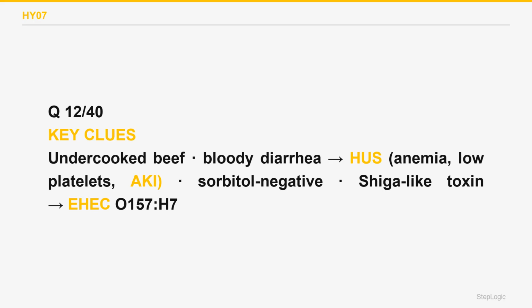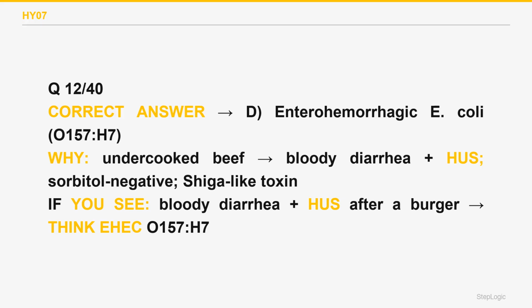Enterohemorrhagic E. coli O157 comes from undercooked beef and causes bloody diarrhea that can progress to hemolytic uremic syndrome: hemolytic anemia, thrombocytopenia, and acute kidney injury. It makes a Shiga-like toxin and, unlike most E. coli, does not ferment sorbitol. Do not give antibiotics, which raise the risk of HUS. The correct answer is D.